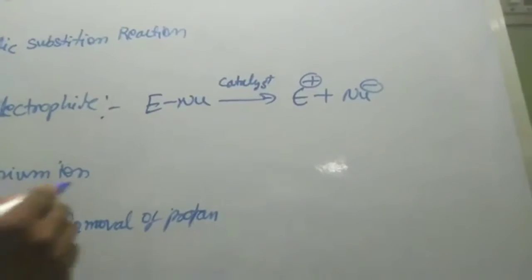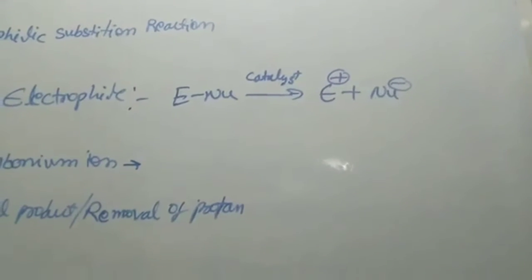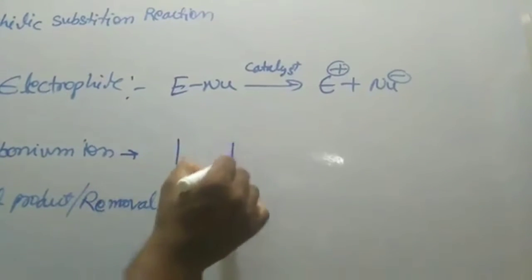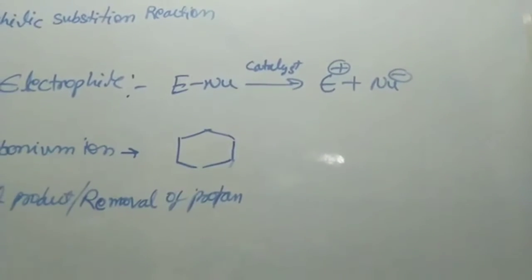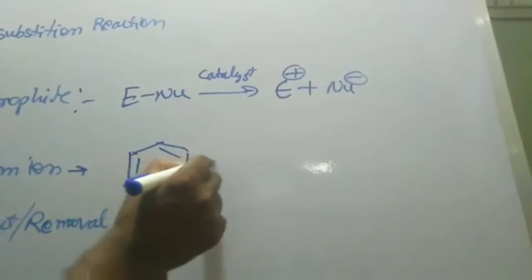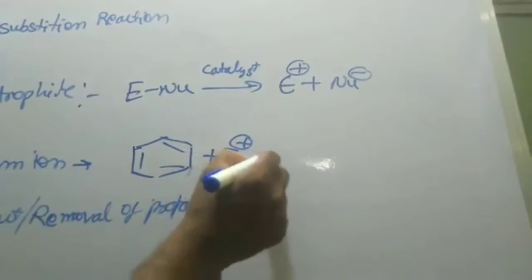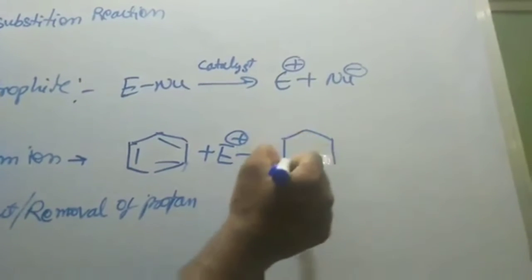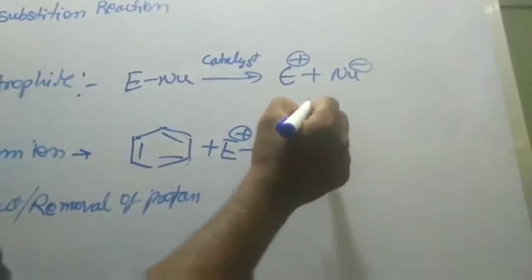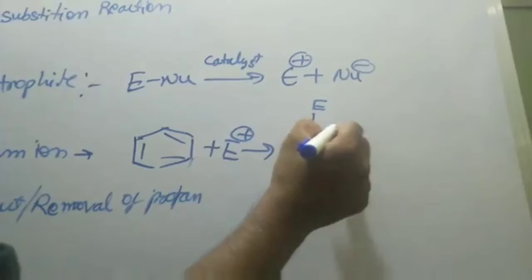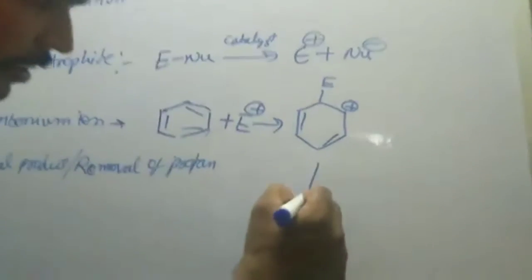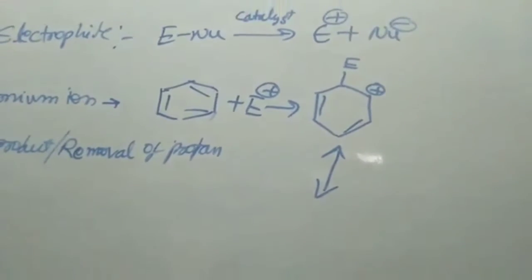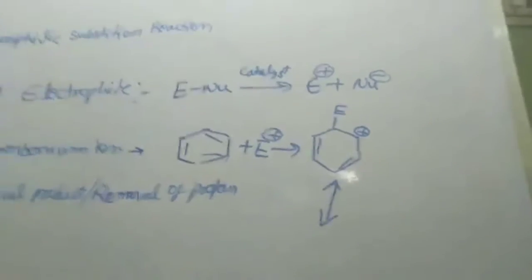Now this electrophile approaches towards the benzene ring, then one carbon on benzene gets positive charge and another carbon gets negative charge. This is carbonium ion. This carbonium ion is stabilized by resonance structures. Now we will write the resonance form of this carbonium ion.